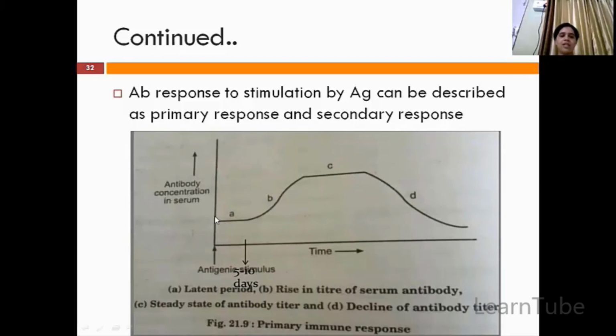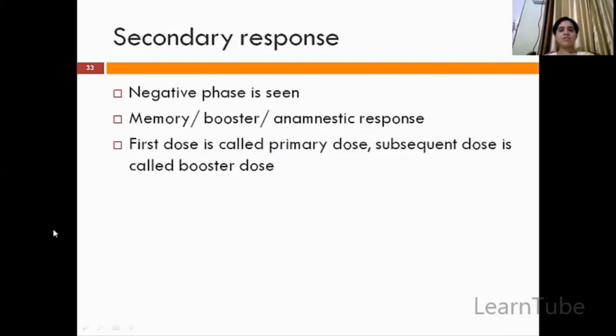So this A is the latent phase, where obviously time is taken for production of antibodies. B is the rise in antibody phase. It will cause an increase in the number of antibodies. In the C phase, obviously the number of antibodies will remain constant, and finally it will decline. So this is the primary immune response. Primary immune response means that once you are vaccinated for the first time, whatever response you get, that is primary.